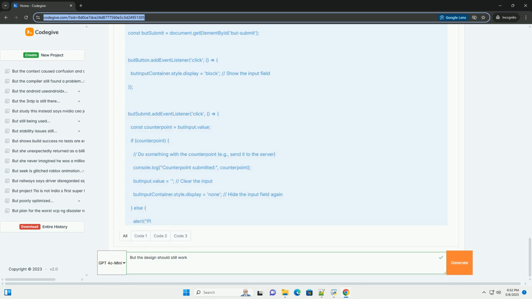Keyboard navigation: ensure the button can be accessed and activated using keyboard navigation, the tab key and enter key. Screen reader compatibility: provide appropriate ARIA attributes to convey the button's purpose and state to screen reader users. For example, use aria-label to describe the button and aria-pressed to indicate whether it's currently active.